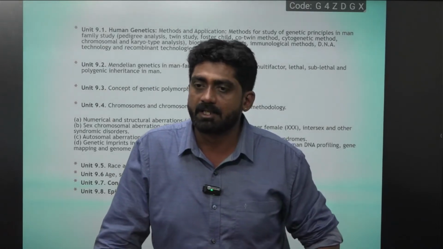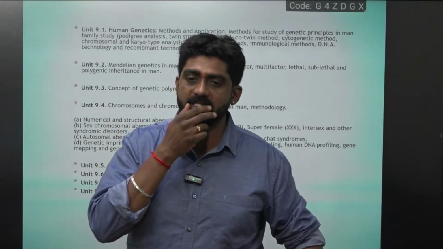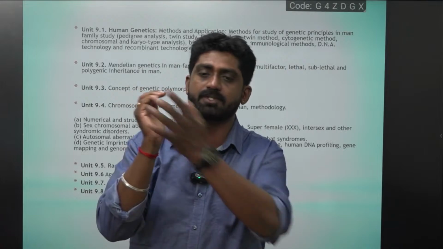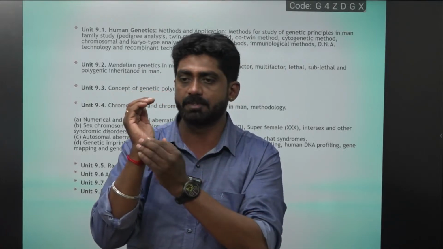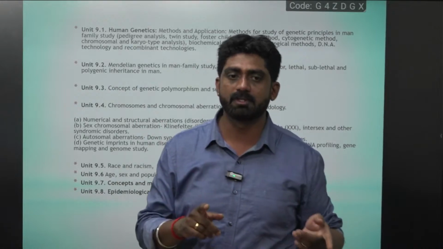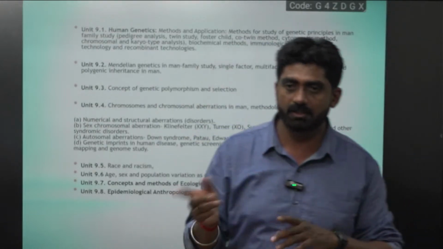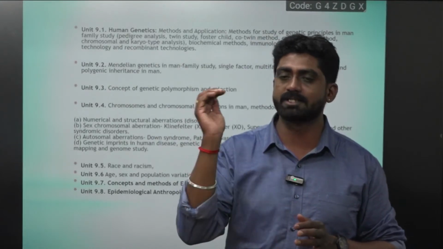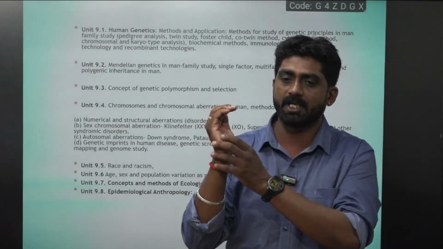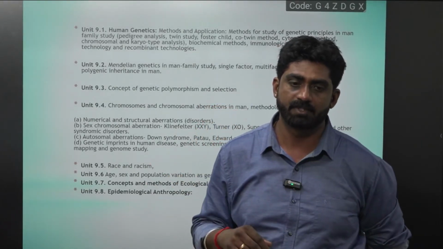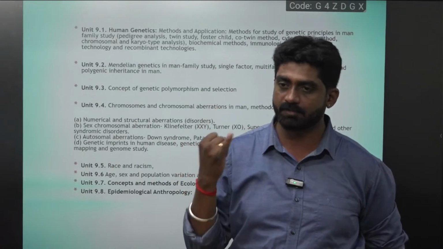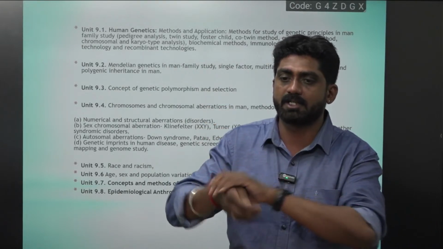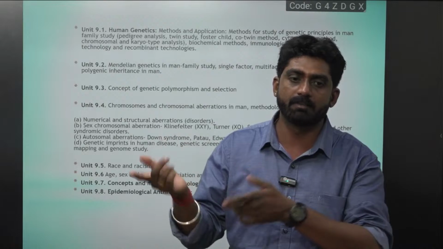But in a particular tribe, the shape of the RBC is not disc shaped. Instead, it is shaped like a sickle. And because of the sickle shape of the RBC, it is both a boon and a curse for the tribe. Why is it good and bad? Since it has a sickle shape, such RBCs cannot carry maximum oxygen. That means he will become anemic. Second point, when the RBC is sickle shaped, it will get stuck in the blood vessels and can't flow through them. So again, he will become anemic.